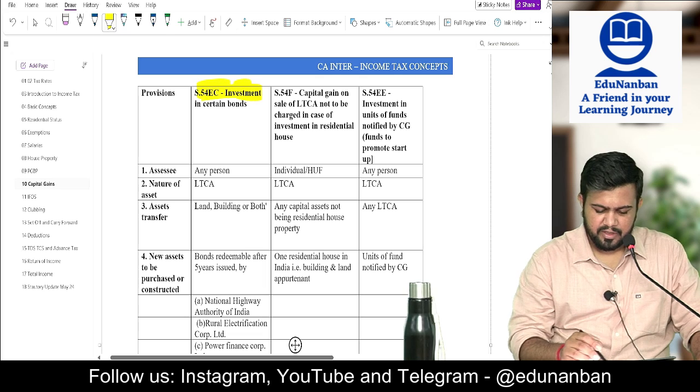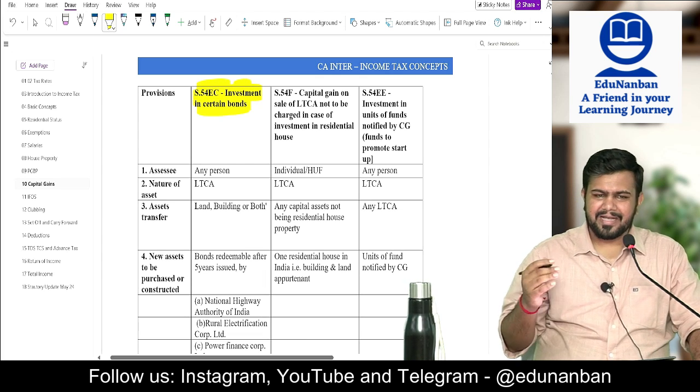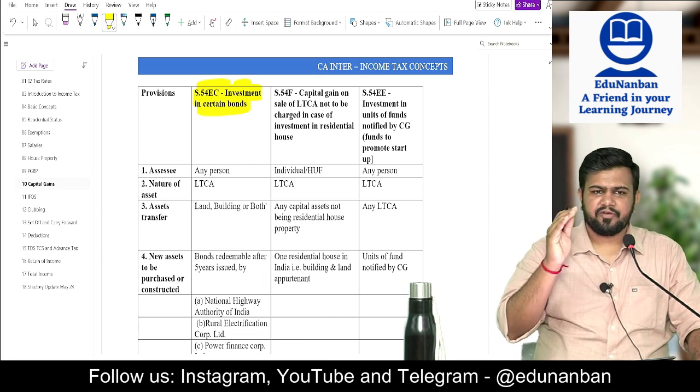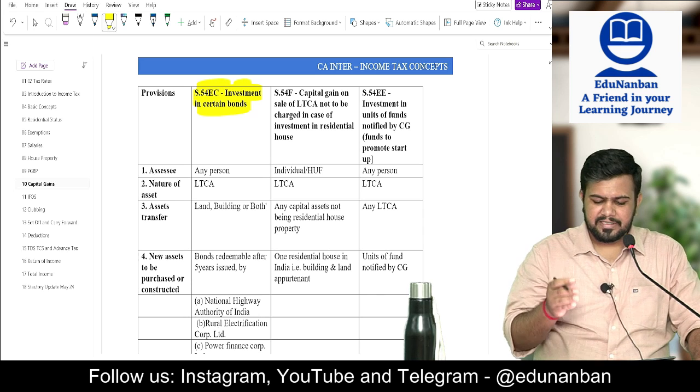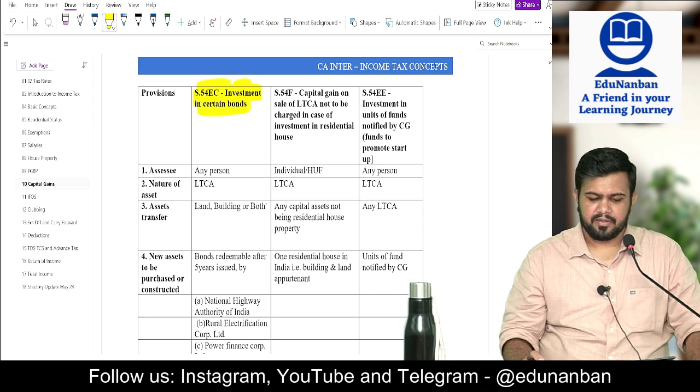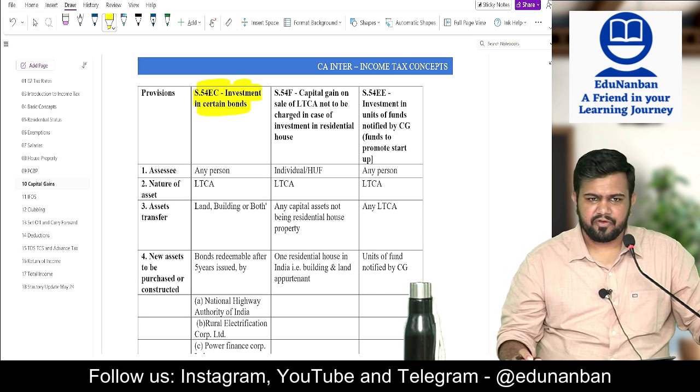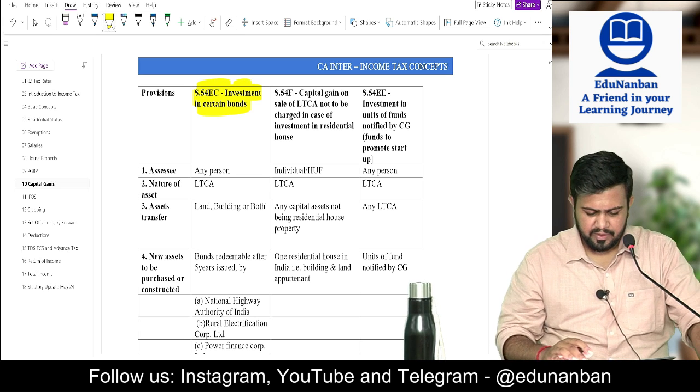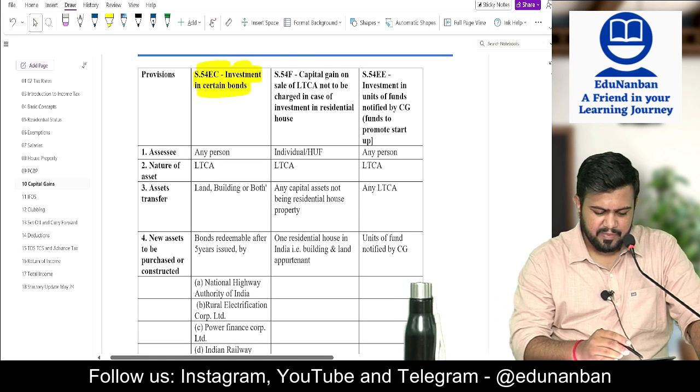Section 54EC. If you ask me what is important in the exam, 54 is important, 54EC is important, 54F is important. 54EC and 54F are frequently asked. Okay, so 54EC, investment bond.